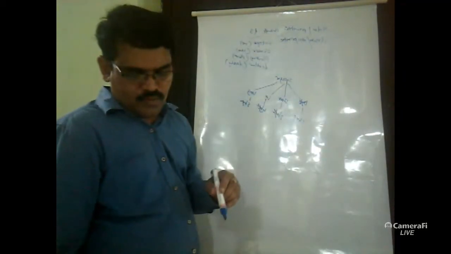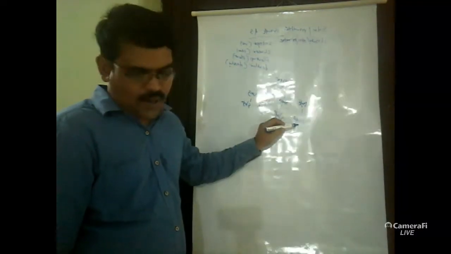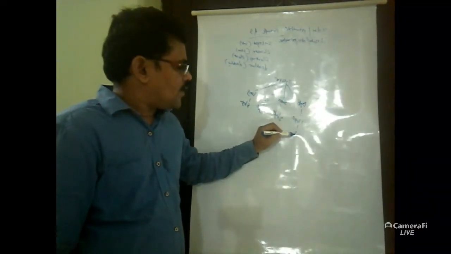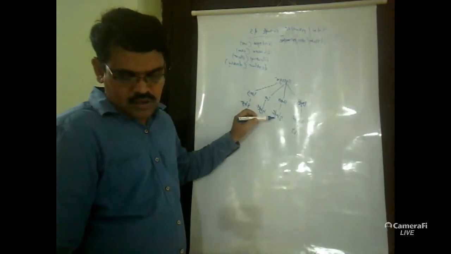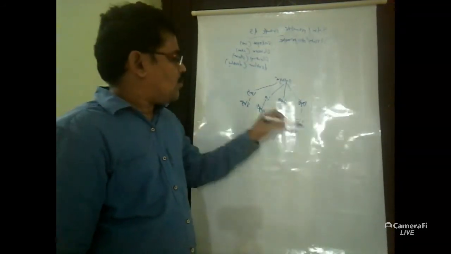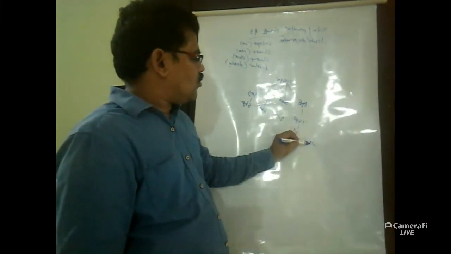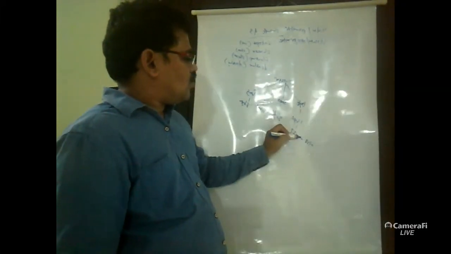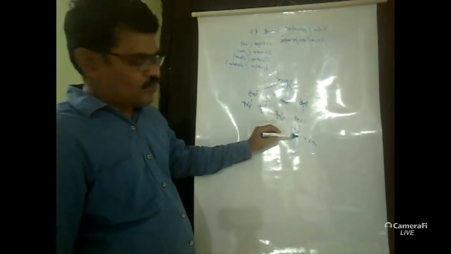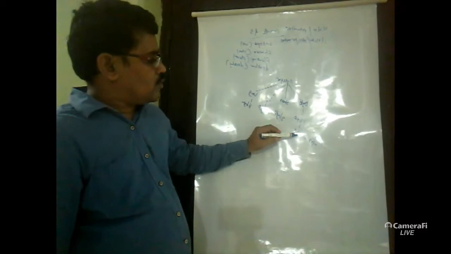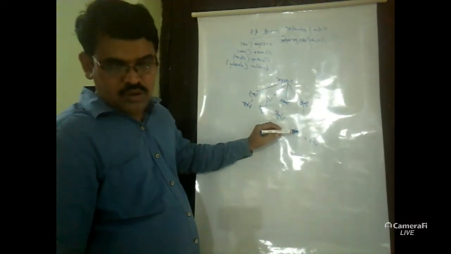This is the range of values. Byte ranges from minus 128 to 127.